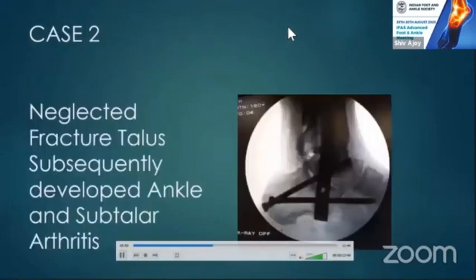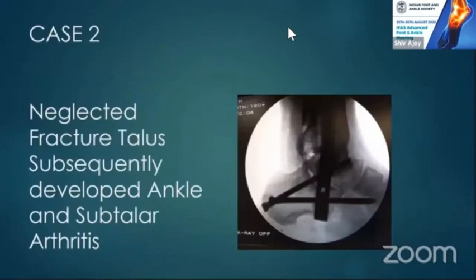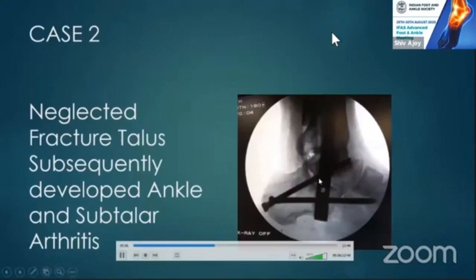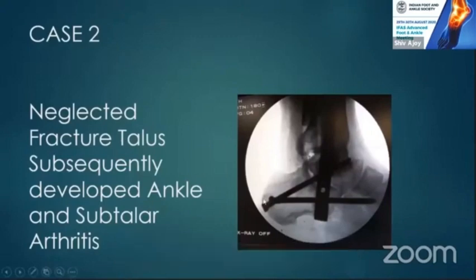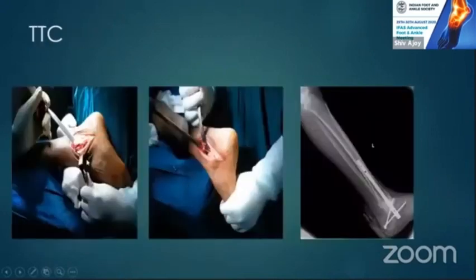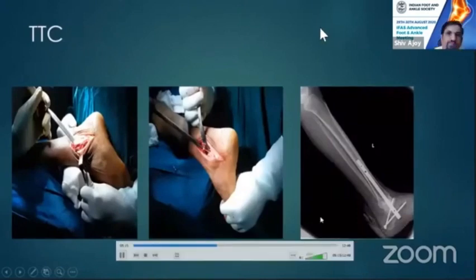Case 2: this is a neglected fracture of the talus, which subsequently developed arthritis of the ankle, and also developed subtalar arthritis. And these are a few pictures of how we do the TTC fusion, and finally the patient is doing well with this.